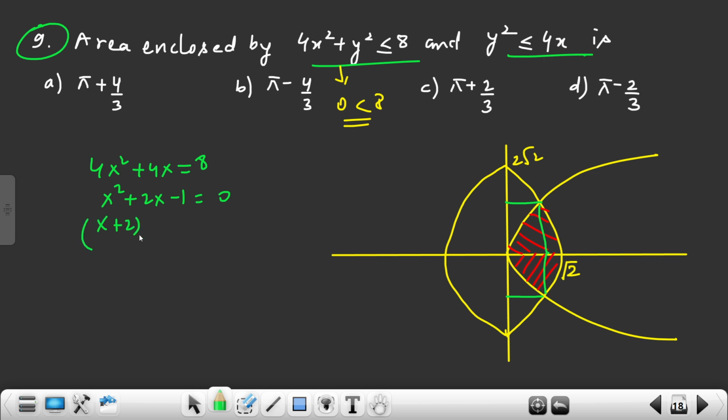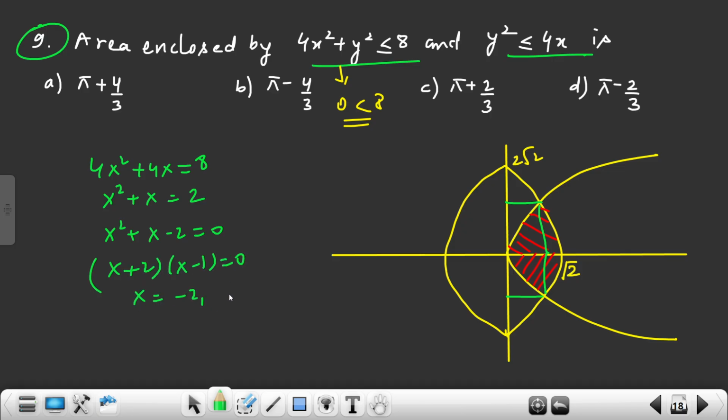Y square is 4x now. 4, get cancelled, so my mistake is there. It is x square plus x equals 2. So x square plus x minus 2. Now we can factor it: x plus 2 and x minus 1. So x value is minus 2 and 1. Minus 2 will not come, obviously, so x is 1. This distance is 1.